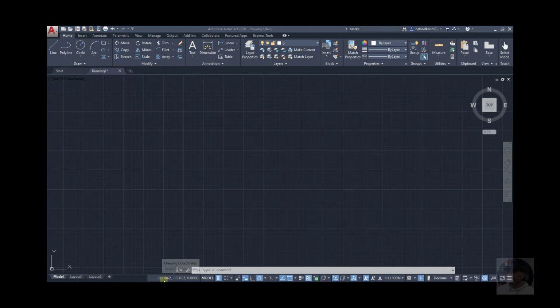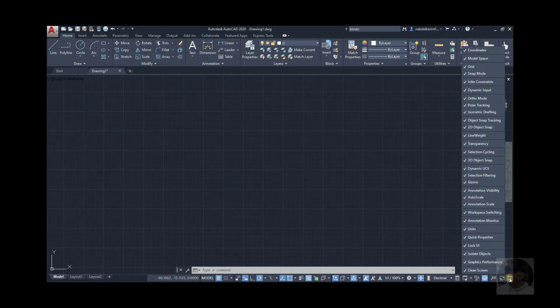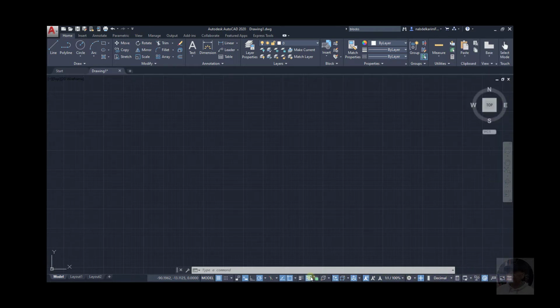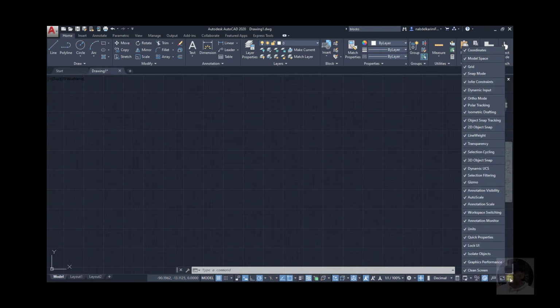At the very bottom here we have the status bar, and the status bar enables you to change many of the AutoCAD settings, and all the tools are located under this customization icon. Here, the three parallel lines at the very bottom on the right side. Okay, this is the menu, and these are the commands here, and you can turn commands on and off by toggling these.